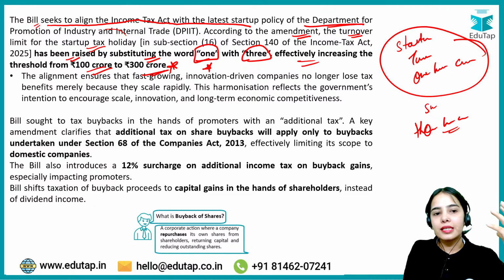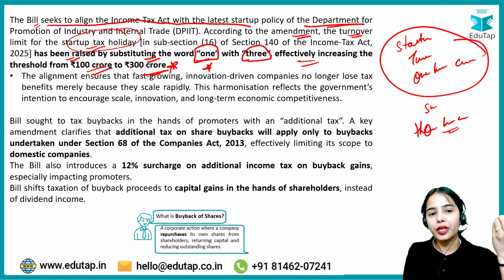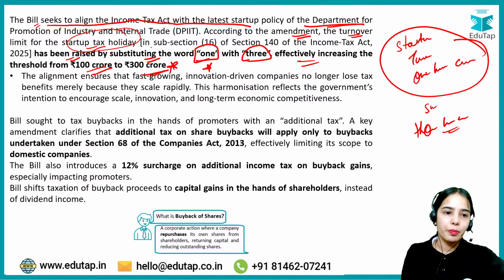So companies with turnover of up to 300 crore can take the startup tax benefits.